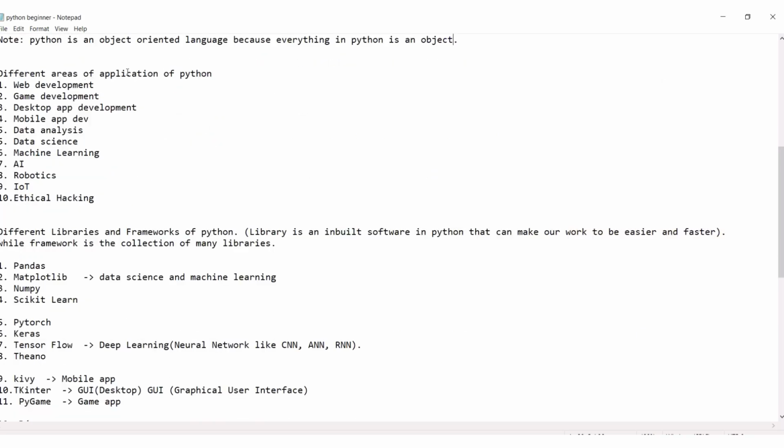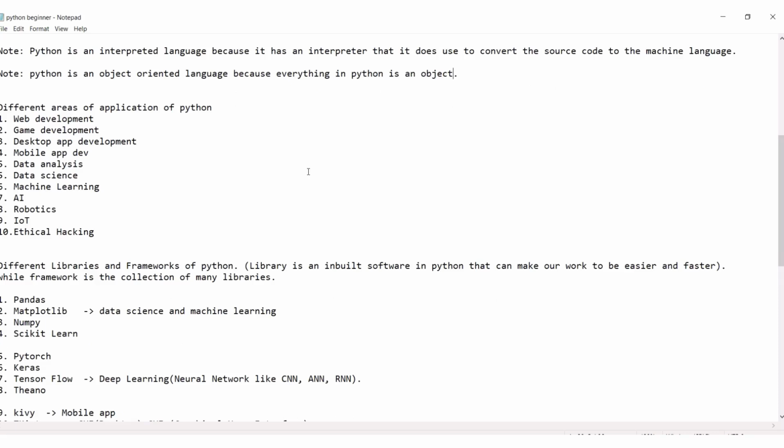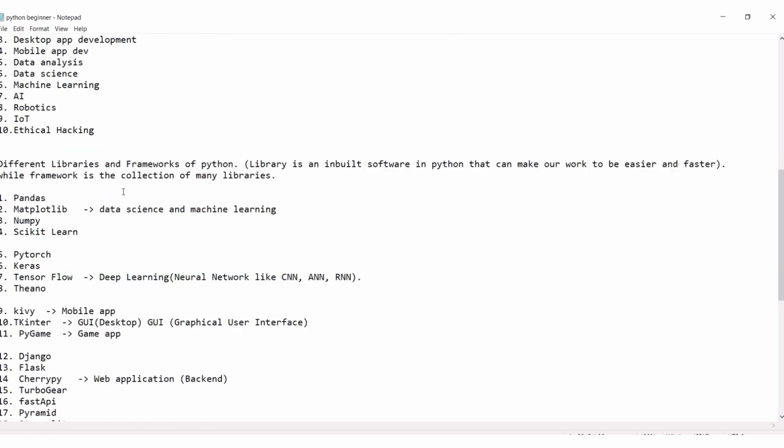Now, what are the different areas of application of Python? Because the definition actually includes general purpose programming language. So that means we can use it almost everywhere: for web development, game, desktop, mobile, data analysis, data science, machine learning, AI, robotics, IoT, ethical hacking. We can use Python almost everywhere.